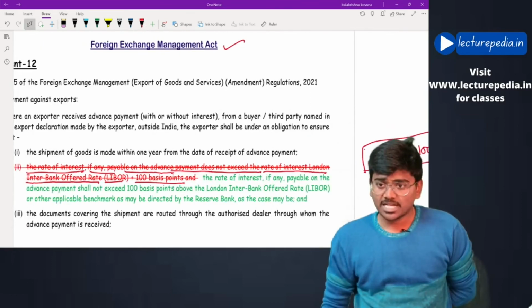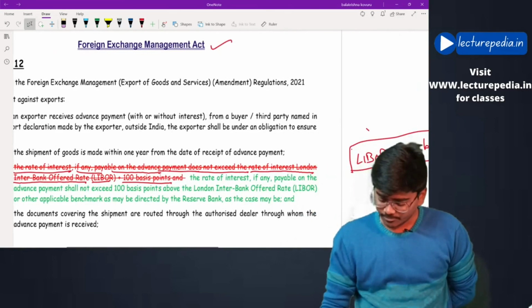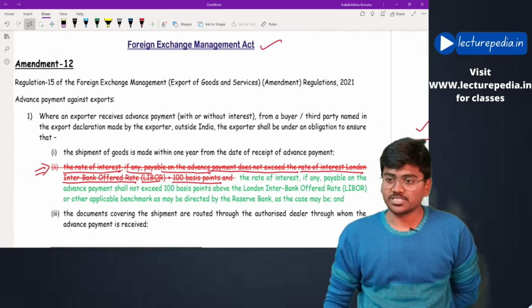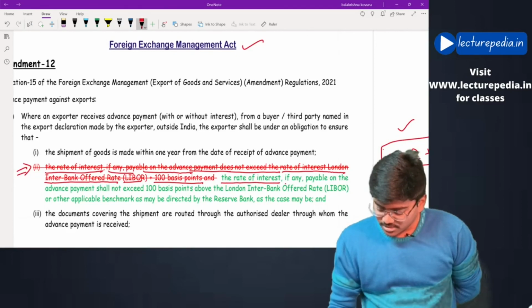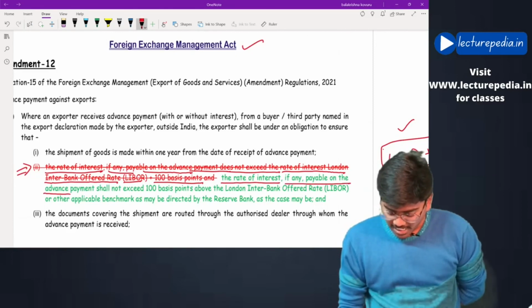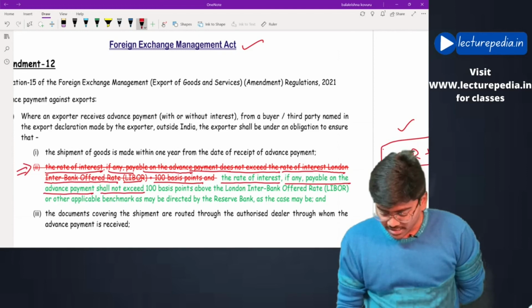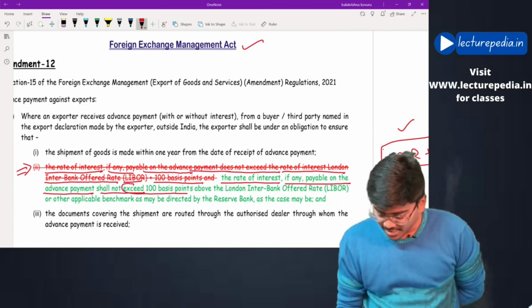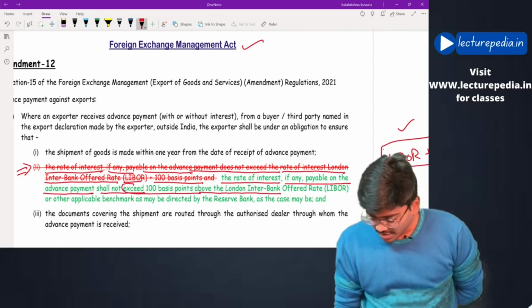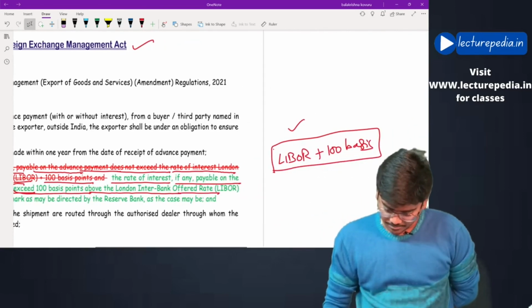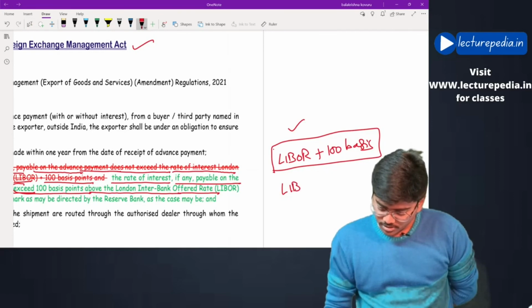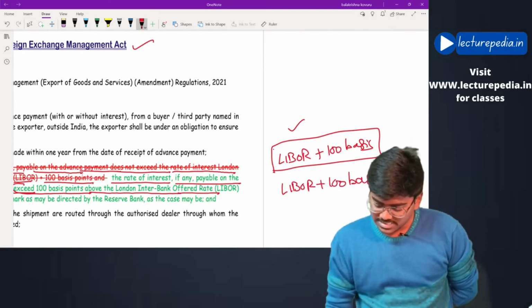What is the new maximum rate? The new maximum rate is also the same, but the terminology is changed. The rate of interest, if any, payable on the advance payment shall not exceed 100 basis points above the London Interbank Offered Rate. The new one is also LIBOR plus 100 basis points only, but the terminology is changed.